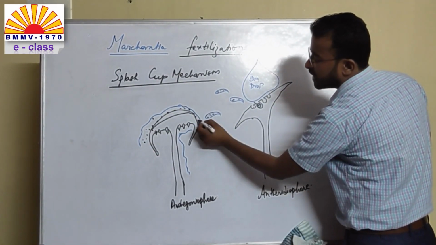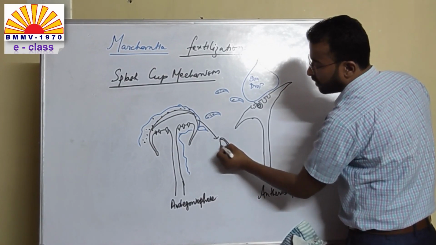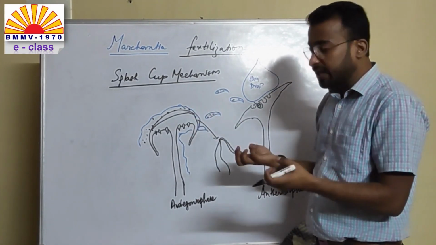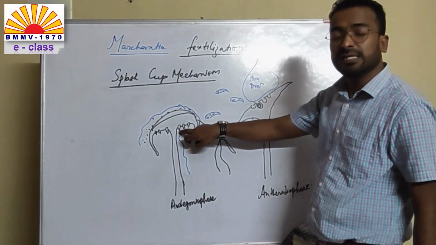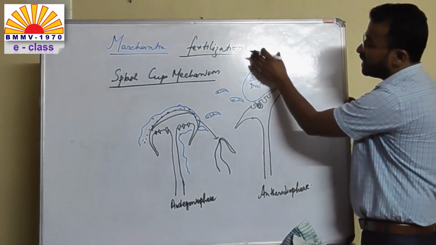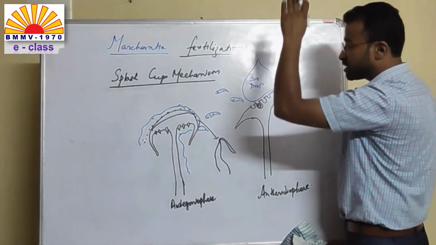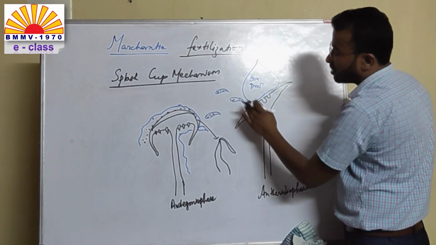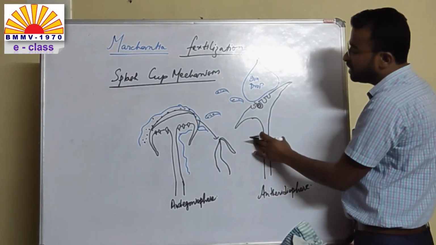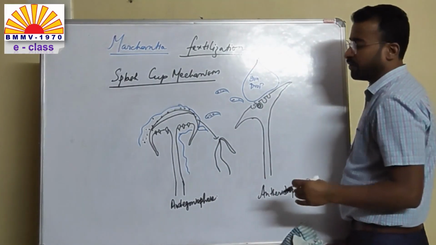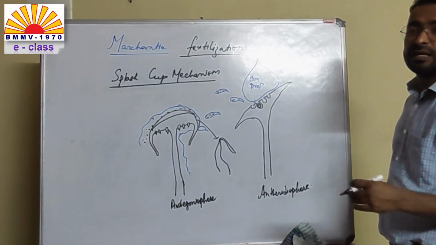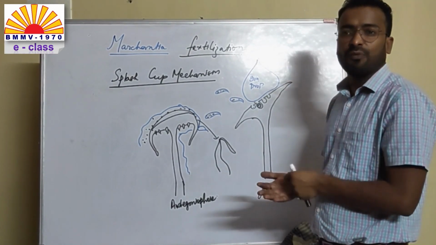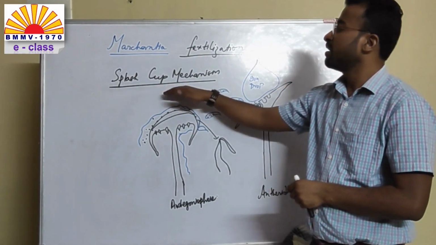Now these antherozoids, as I told you, are motile in nature. They can swim in water and they are attracted by the chemicals that are produced by this archegonium. Now with the help of the rainwater, with the splashing of the rainwater, the antherozoids are transferred from the male antheridiophore to the female archegoniophore, and then ultimately the fertilization takes place. This type of fertilization that is aided by a splash of water is known as the splash cup mechanism.